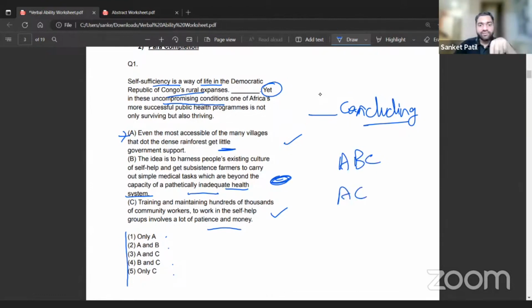This is something you can try when you're really confused like this, that okay, this sentence matlab shayad aa bhi sakta hai, shayad nahi bhi aa sakta. I don't have the time, or I don't really know how to deep dive into it.